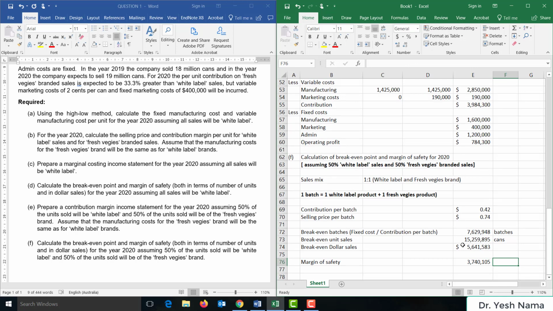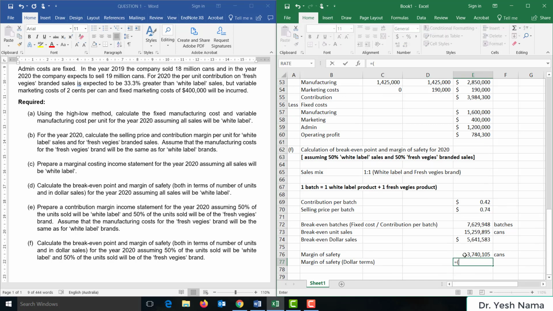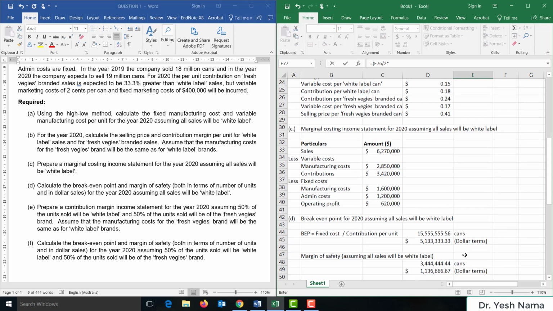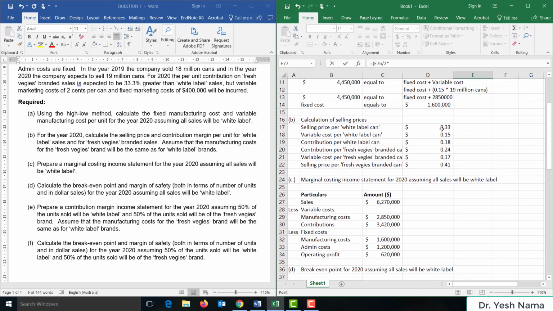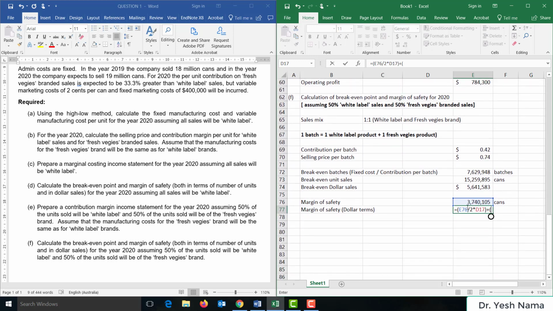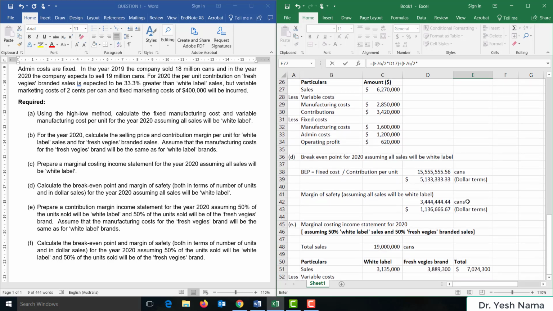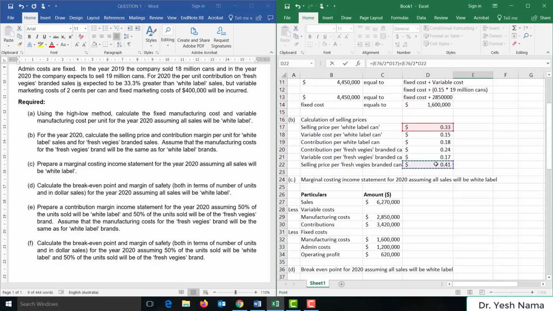So margin of safety is 3.7 million cans, and the margin of safety in dollar terms will be 3.7 million cans upon 2 times selling price for white label can plus 3.74 million cans upon 2 times selling price for fresh veggies branded cans.